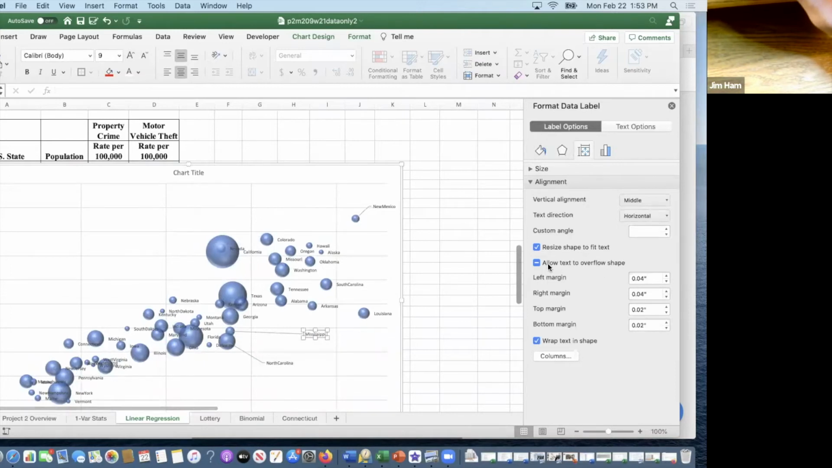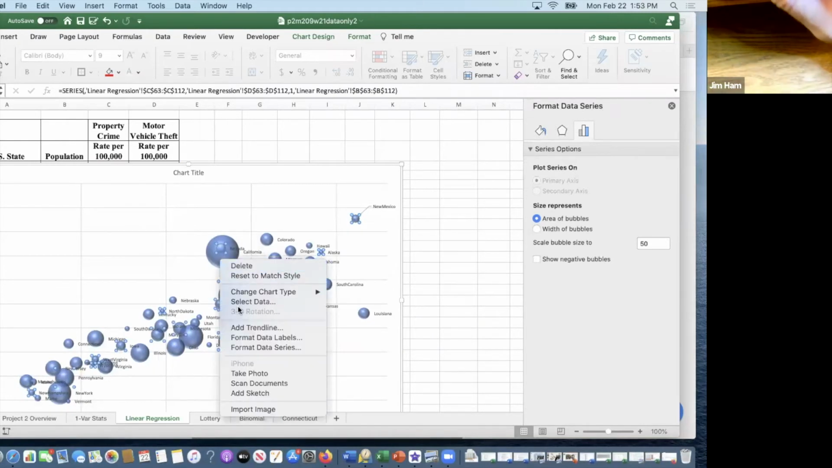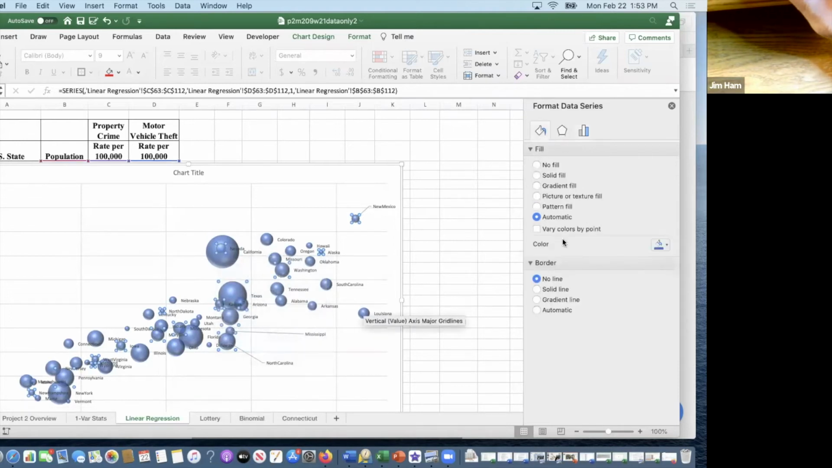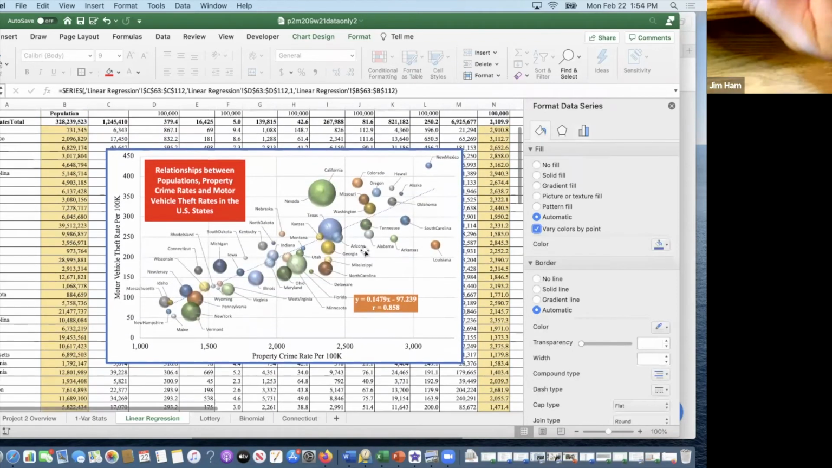The other thing I like to do, when I again click on and format the data series, is when I come up here to the paint can, it allows me to vary the colors of the bubbles. And so you can see you get a different color on all of those. All right, I think this is what I had. So what else would you have to do?